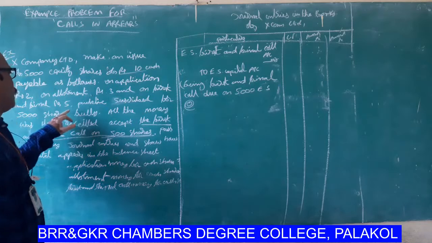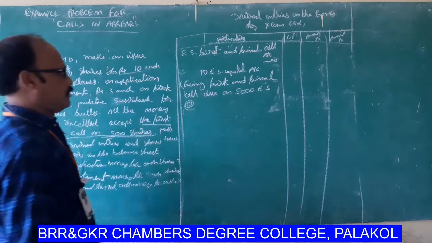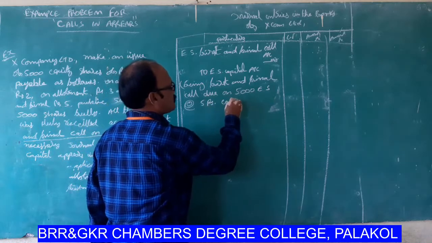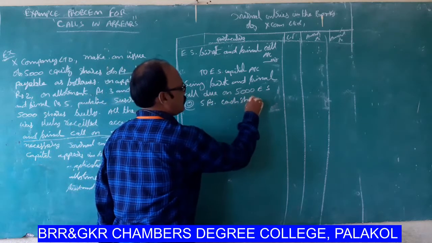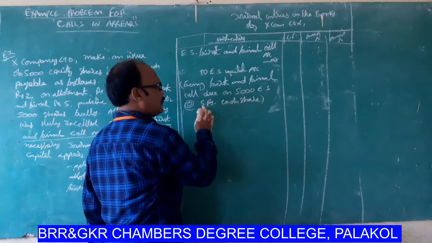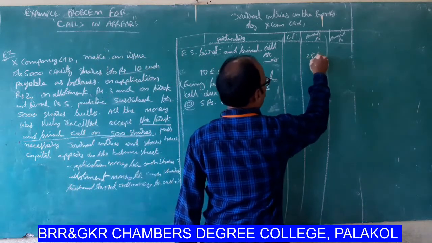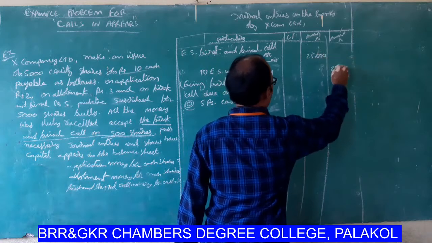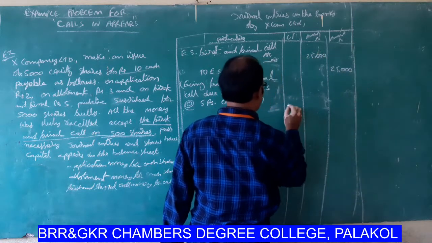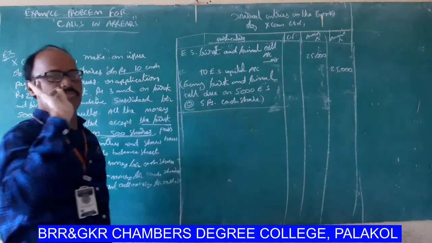Each share 5 rupees. So 5,000 into 5 is equal to 25,000. First and final call amount due.